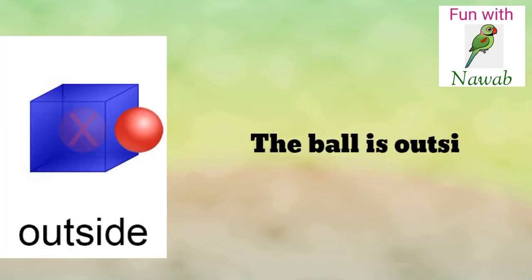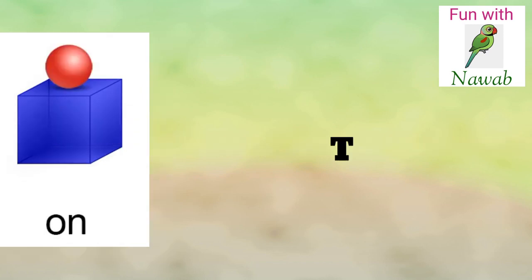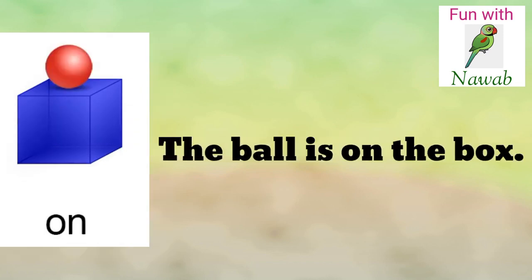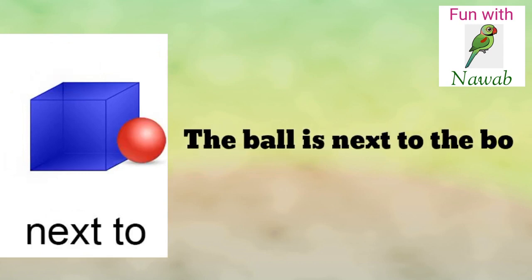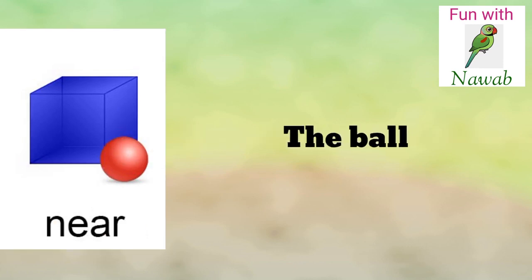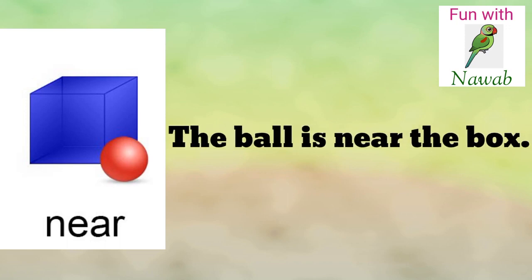Outside. The ball is outside the box. On. The ball is on the box. Next to. The ball is next to the box. Near. The ball is near the box.